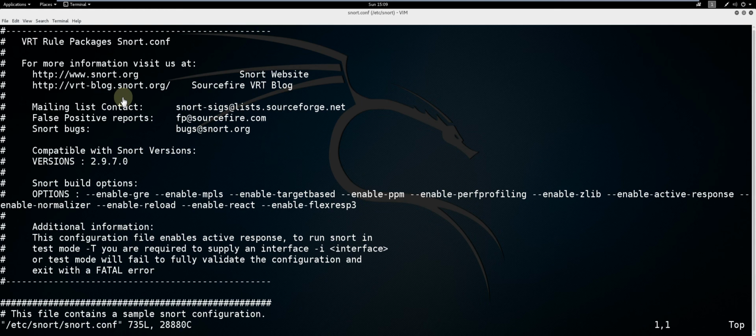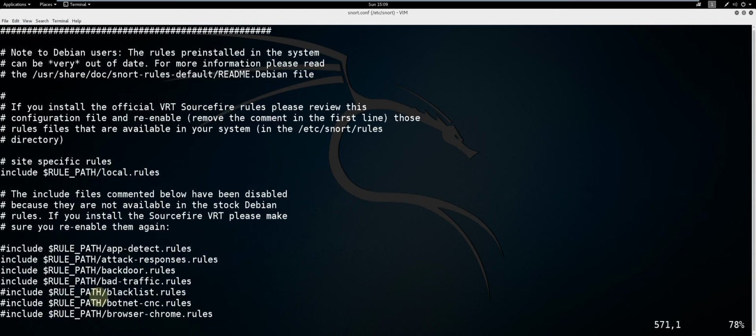The only entry I'm going to make for the purpose of this demonstration is to include the custom.rules file we just created. So we'll type /include $rule_path. This will bring us to the rule inclusion page.